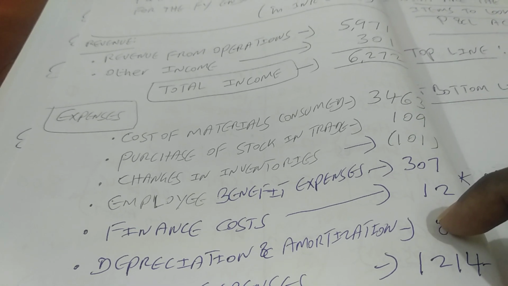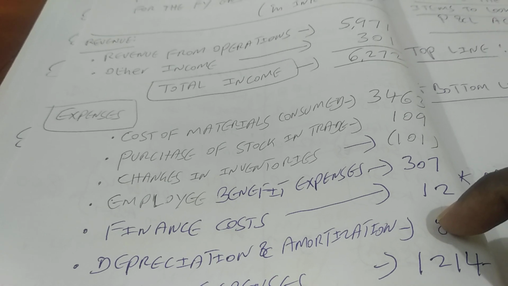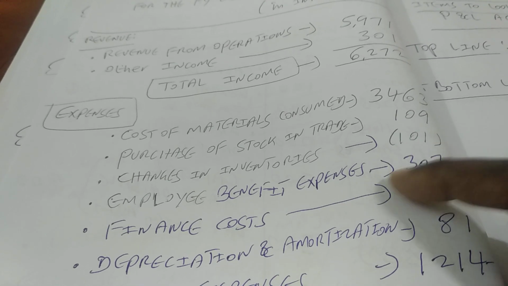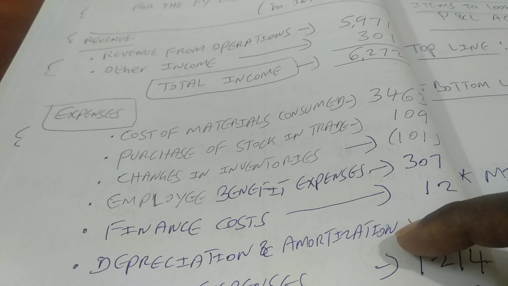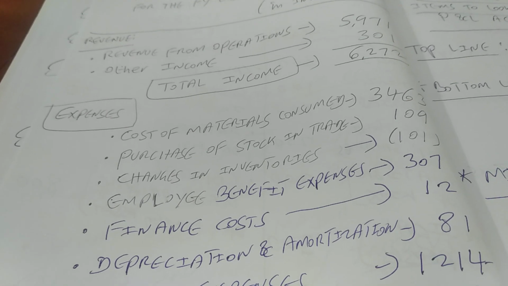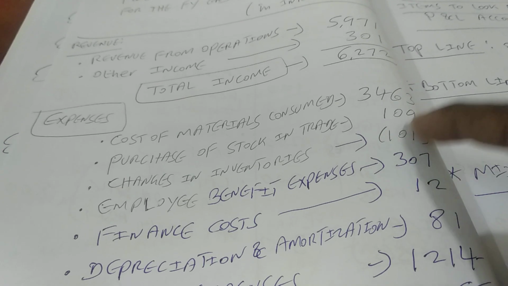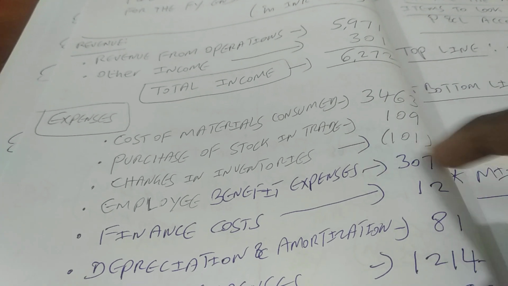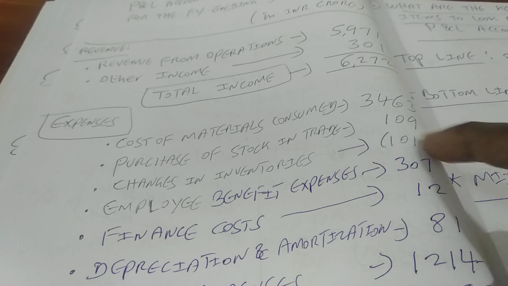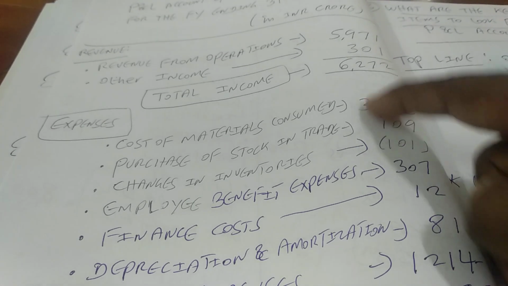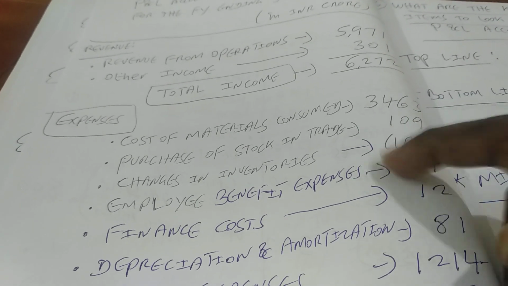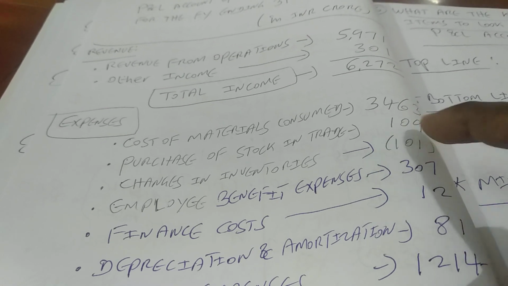Suppose the inventory is going up, that means it is not an expense for the period under the matching concept, because we have not yet sold the product. So that will go to the balance sheet under inventory. This number is already included in the previous two items, so we are going to subtract this 101 from the previous two items. That is why it is given in brackets. That means it's a subtraction.